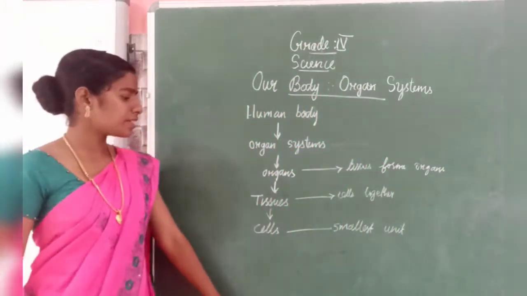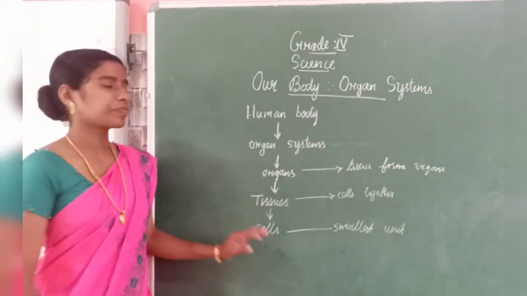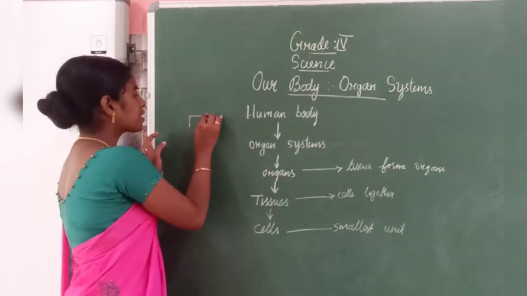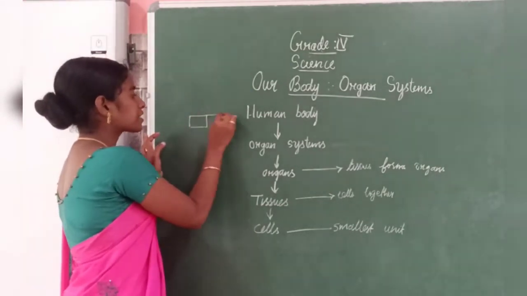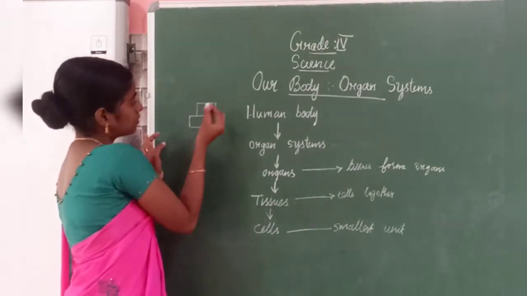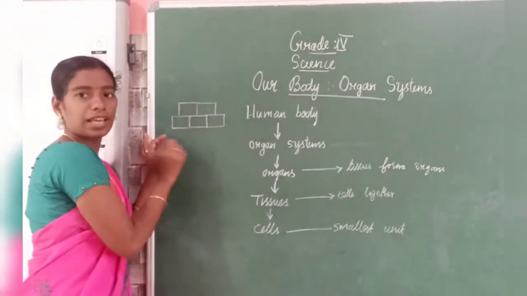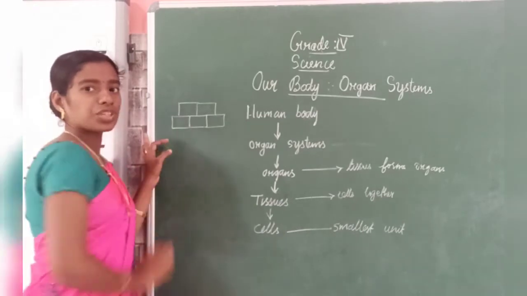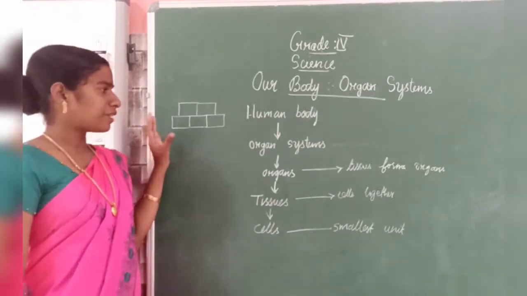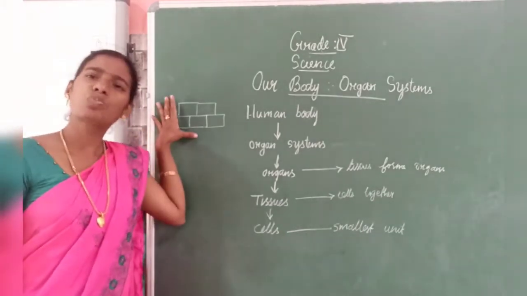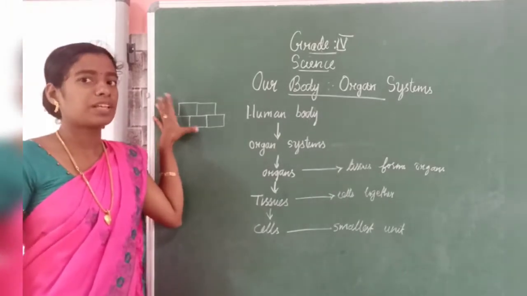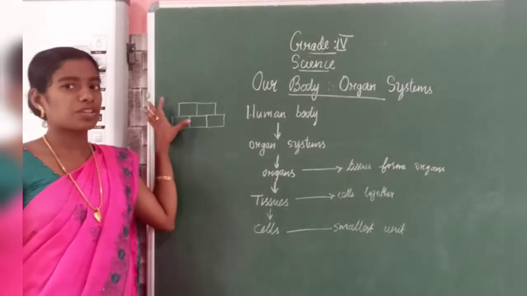The first one is cells. Consider a house. It is made up of bricks, right? The bricks will be arranged like this to construct a house. Like that, this is the basic and smallest unit of a house.